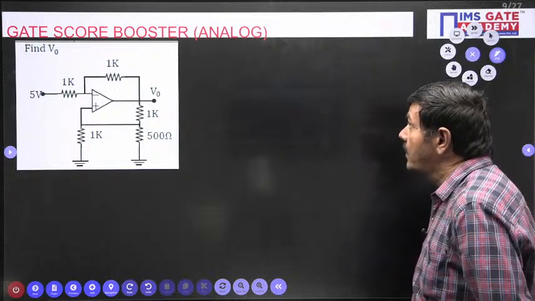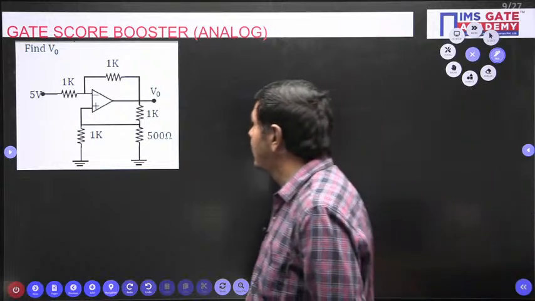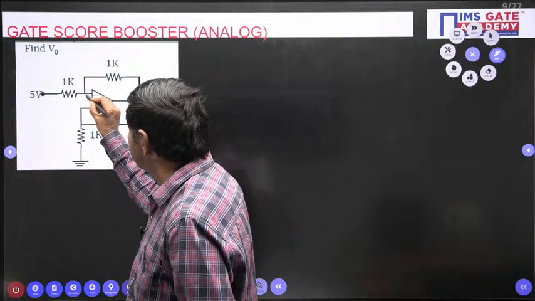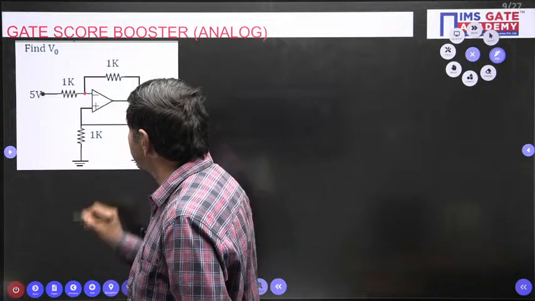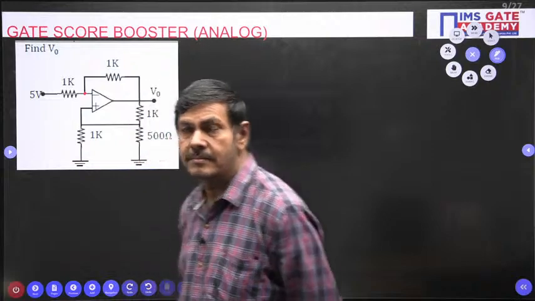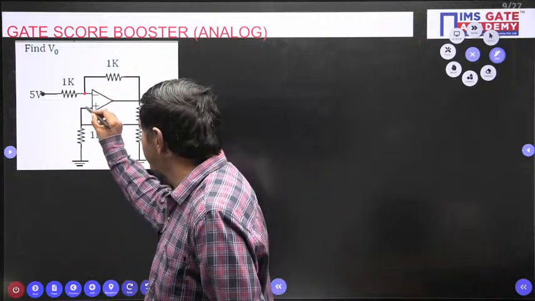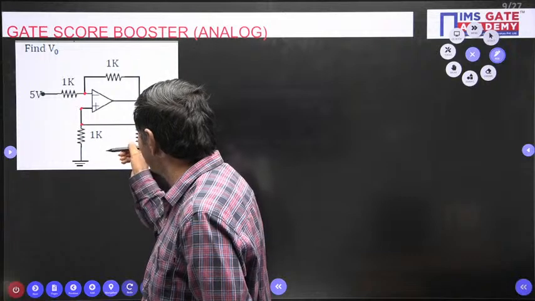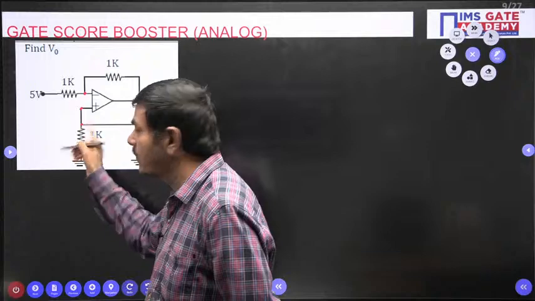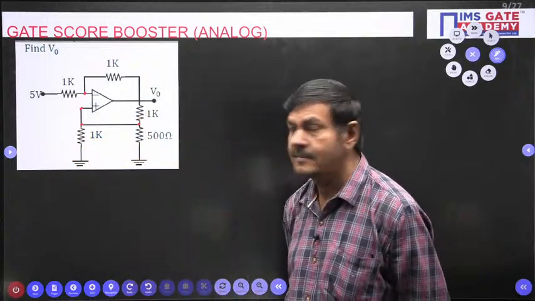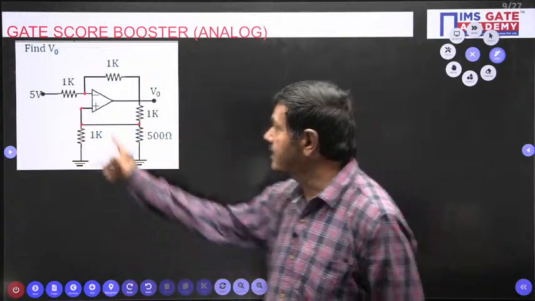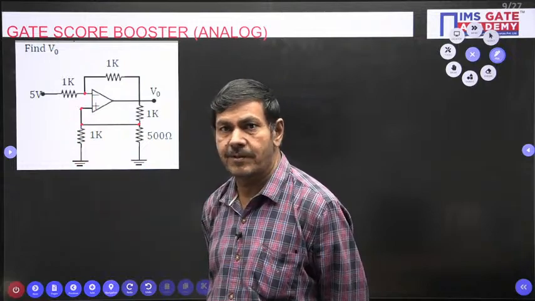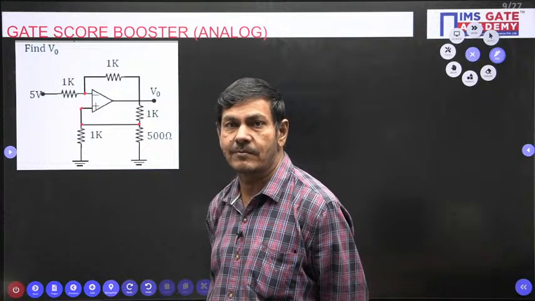It is asking to find V naught. How can we find this V naught value? This voltage is to be taken as V minus, no doubt. This node voltage, even this voltage or this voltage, all are the same. We can combine these two points; finally it is a single point only. That is nothing but V plus. V plus and V minus are equal, exactly, both equal.